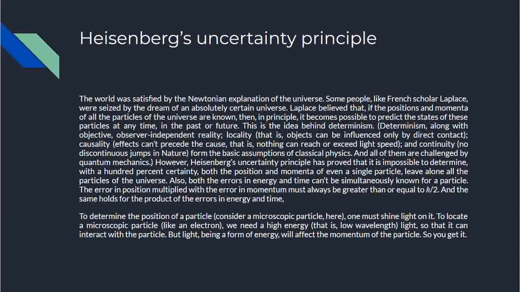To determine the position of a particle, consider a microscopic particle here. One must shine light on it. To locate a microscopic particle like an electron, we need a high energy, that is, low wavelength light, so that it can interact with the particle. But then, being a form of energy, it will affect the momentum of the particle. So you get it.